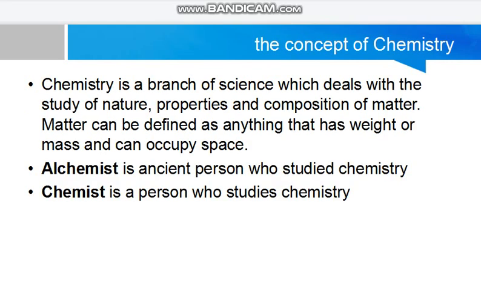concept of chemistry. Chemistry is the branch of science which deals with the study of nature, properties, and the composition of matter. So this is the study that deals with how nature is, the properties of nature, the physical and the chemical properties of nature. This means whatever we see, it has certain properties. And the composition means what is inside or what is occupying those matter.